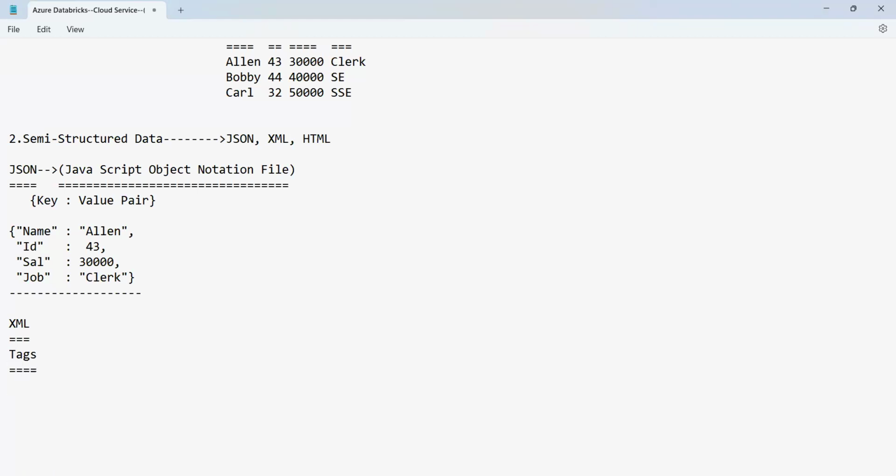What is a tag? Two types of tags will be there. The first one is called the root tag, and the second one is called the row tag. Root tag and row tag, guys. These are the two things you have. So let us see how the root tag works and how the row tag will work.